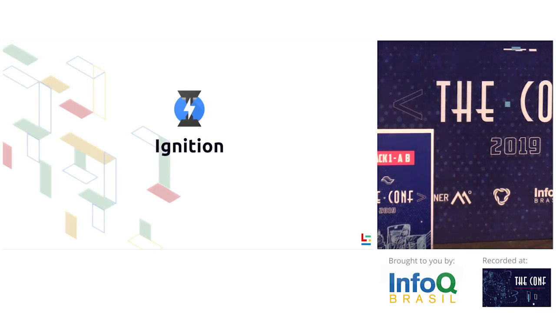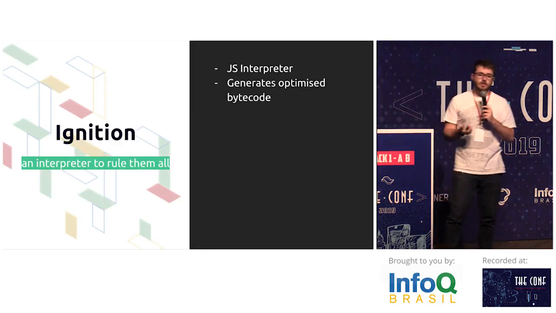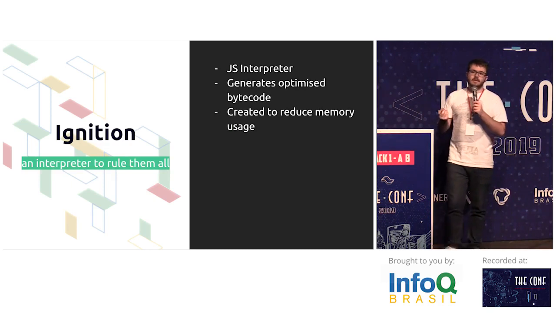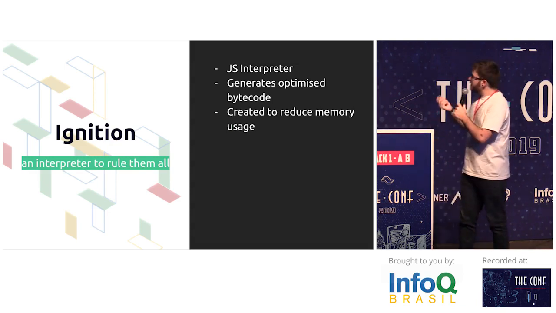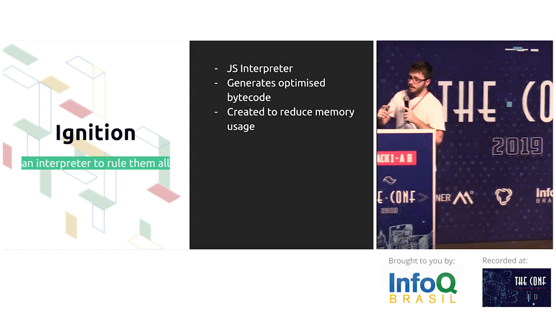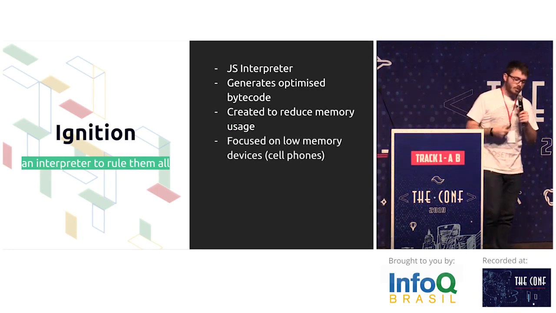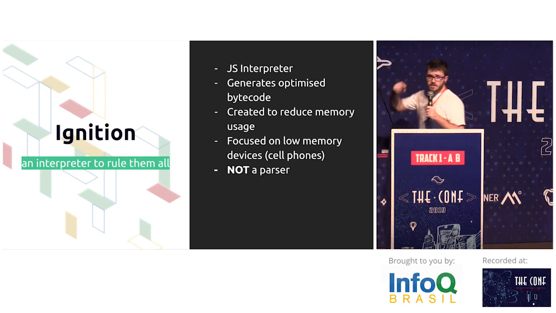Now Ignition is one of the most interesting parts of V8 because it was first created to be an interpreter, generating optimized bytecode to reduce memory usage on low-end devices like cell phones with less than 500 megabytes of RAM, basically. It does this by generating smaller baseline bytecodes, which can be very, very fast and can reduce the time the compiler takes to read them and reduce the memory footprint on browsers, okay? It was focused on low-memory devices. It's not a parser, okay? It's an interpreter because it receives bytecodes and outputs bytecodes.